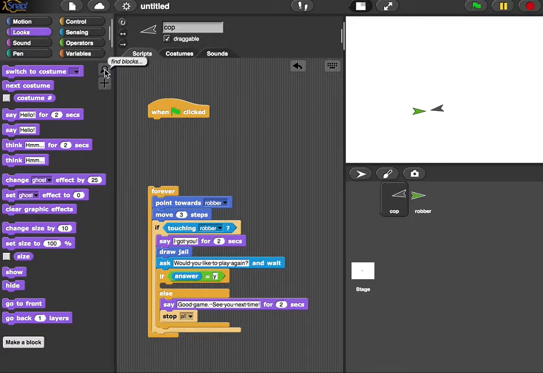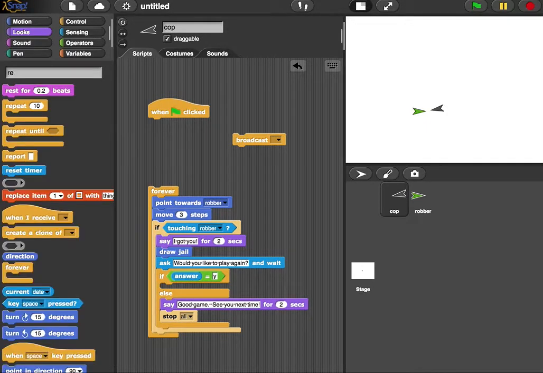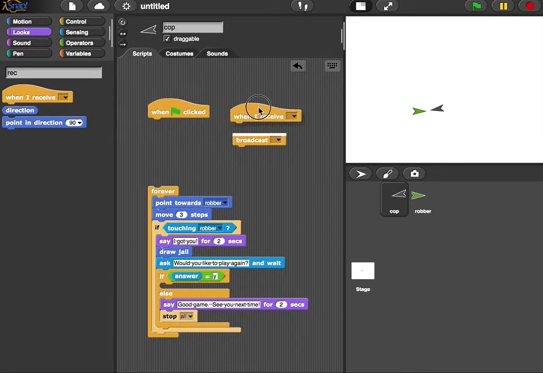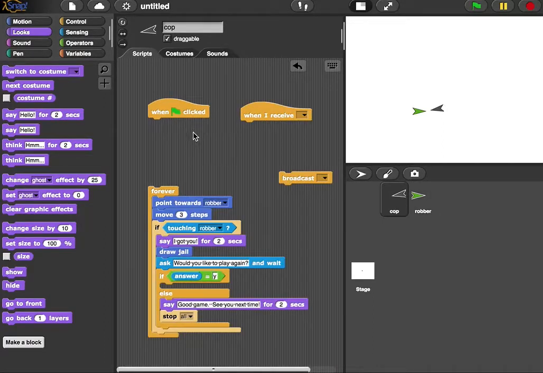We're going to use something called broadcast and receive. So "when I receive" works exactly the same as "when green flag is clicked." When you click the green flag, all of these blocks that say when green flag is clicked, that one and this one, are going to start. And broadcast and receive are exactly like that, except we can make up different messages. So it's not connected to the green flag, it's going to be connected to some part of our script.